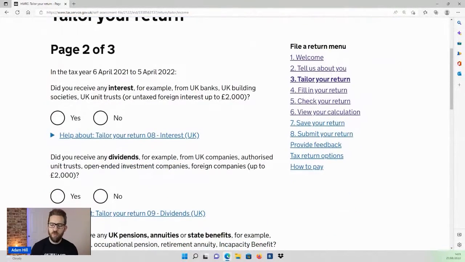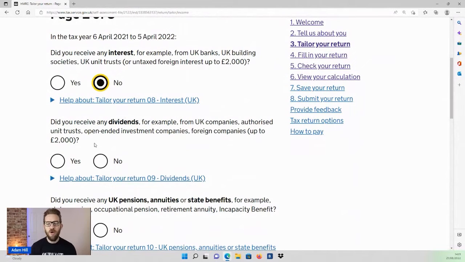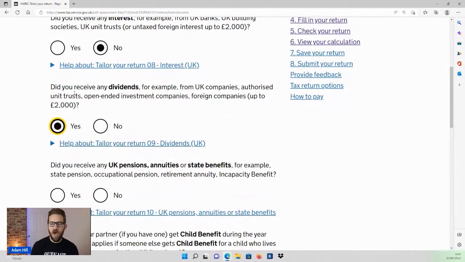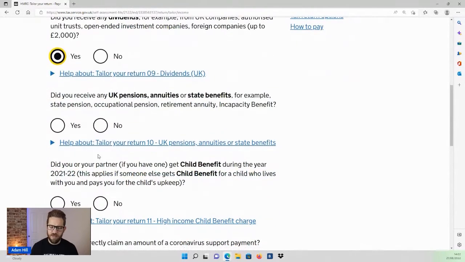On page 2, we're asked about more different types of income. Interest, I'm saying no. Dividends, again, this will apply to limited company directors, or may apply to limited company directors. This is your share of the profits, and you need to declare anything above £2,000. You are entitled to a dividend allowance nowadays, so if your dividends are under £2,000, they're going to be covered by that allowance anyway. But I'm saying yes in our example.